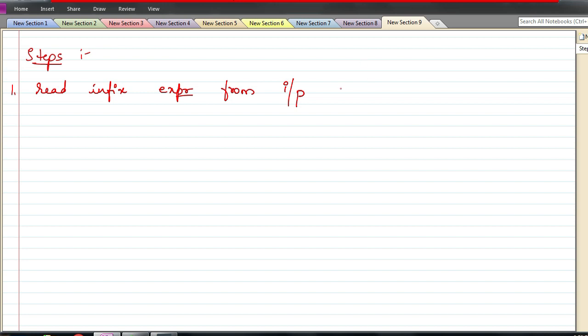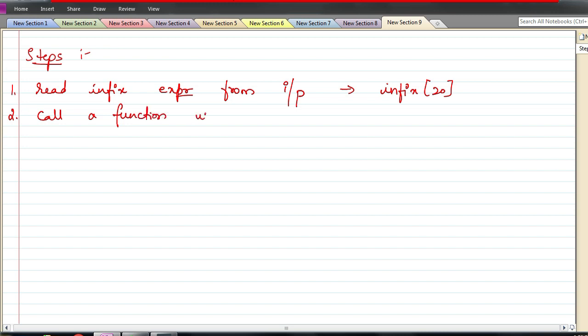Okay, this is called the infix array. Assume we have an infix array of size 20. Now I will call a function to convert from infix to postfix. I will write it as infixToPostfix. This is going to be the name of the function.